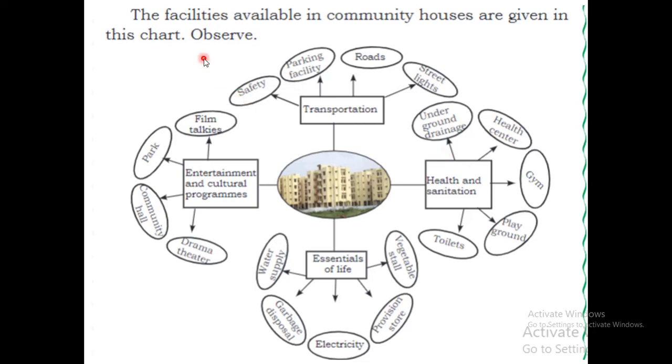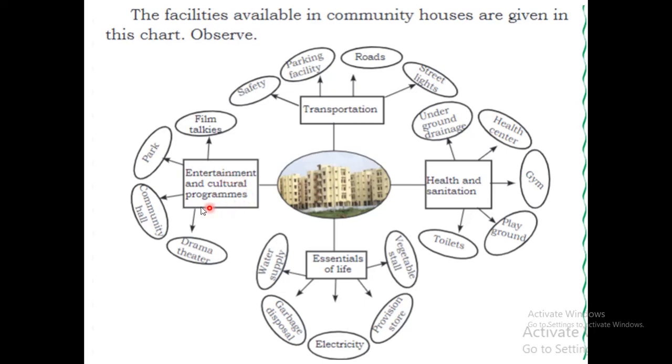Here you can see in this chart the facilities available in community houses. There will be entertainment and cultural programs like film talkies, park, community hall and drama theatre.